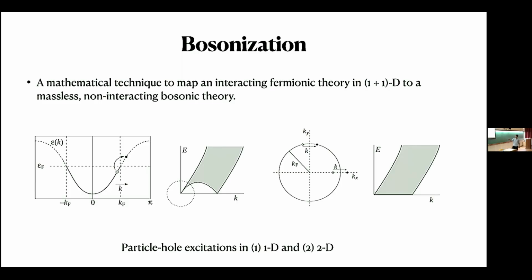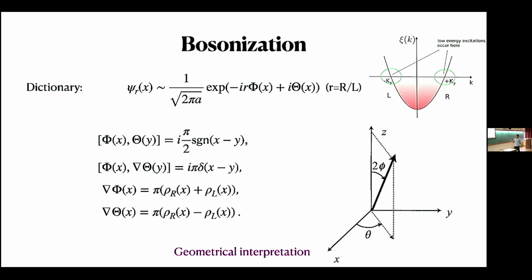This is the particle-hole excitation plot. Near the Fermi points, we have a linear spectrum in one dimension, so the particle-hole pair, which is bosonic in nature, forms a coherently moving pair. In higher dimensions, they can't do that because of the continuum which exists everywhere. So that was the physical motivation for bosonization.